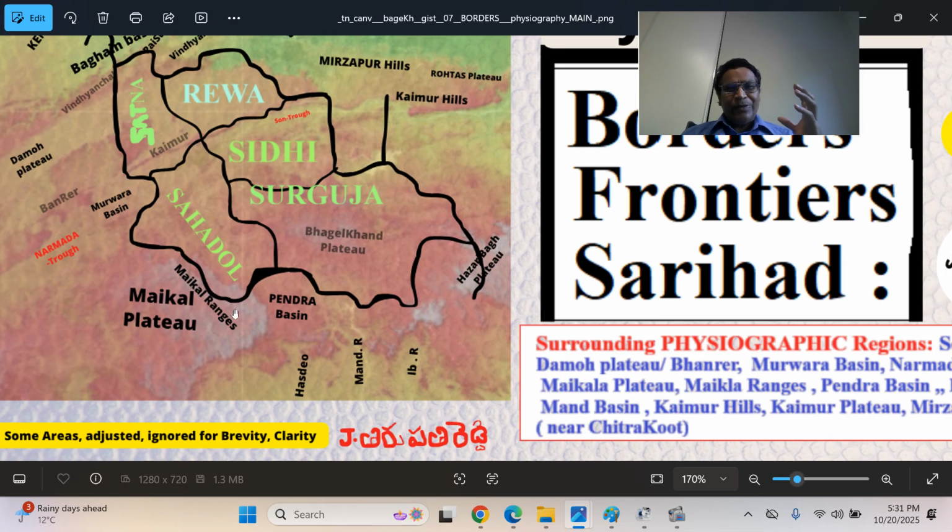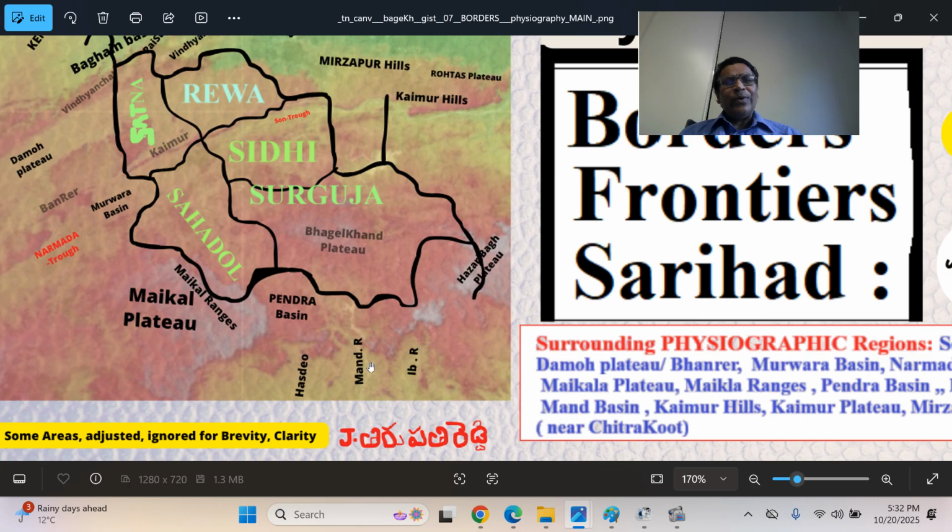The northern part is the source catchment area of the Narmada river and the Johila river. Johila is a tributary of the Son river. This is a basin called Pendra. Now it's a district, Pendra district, and it used to be in the Bilaspur district. This is the Mahanadi basin or Chhattisgarh basin, and this is the Hasdeo river. That's the Mand river basin, Ib river basin. All of them join the Mahanadi river that goes through Dhenkanal and finally the Cuttack area.